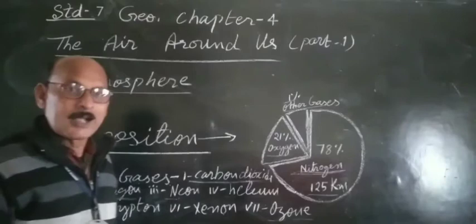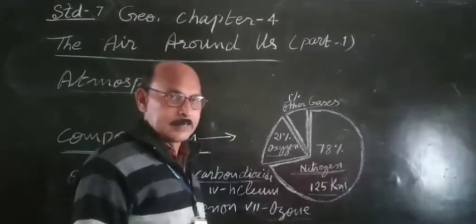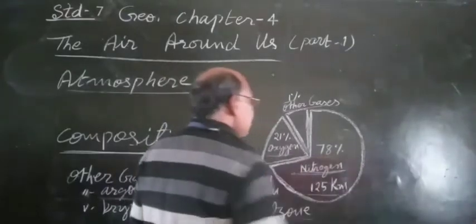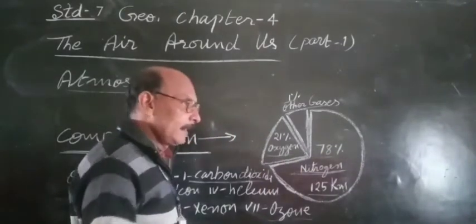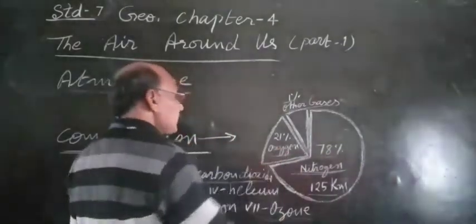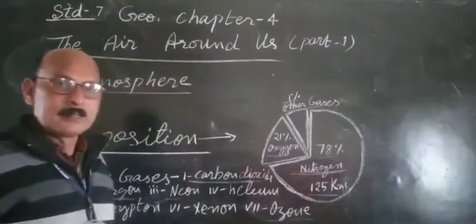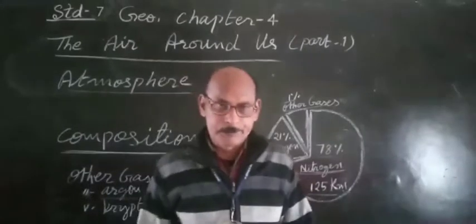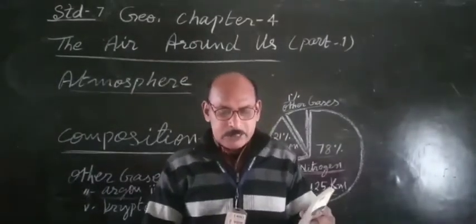So this is the composition of the atmosphere. Maximum is 78% nitrogen and the second is oxygen, and the others are these seven gases included in the atmosphere. Now you know the importance of these gases.